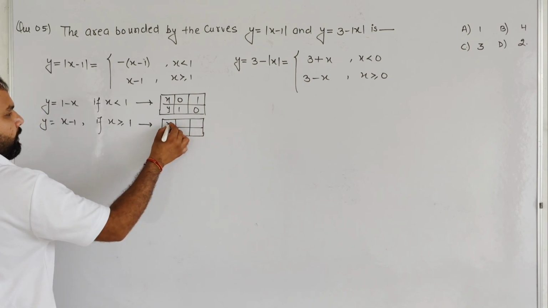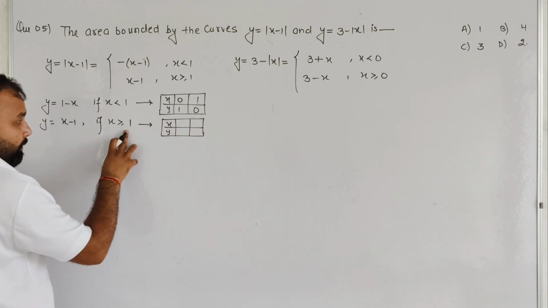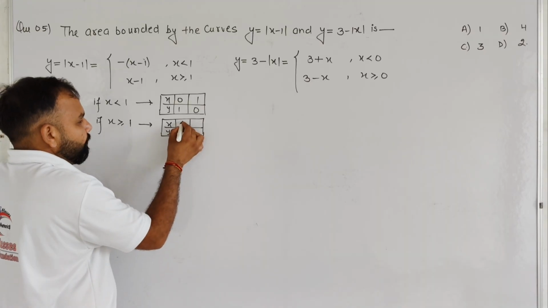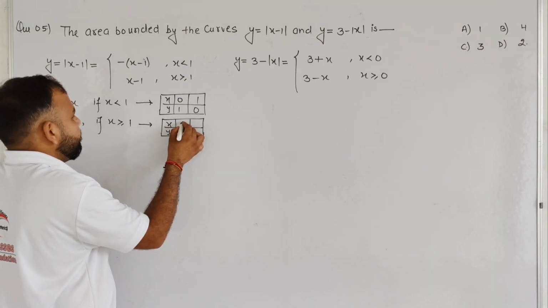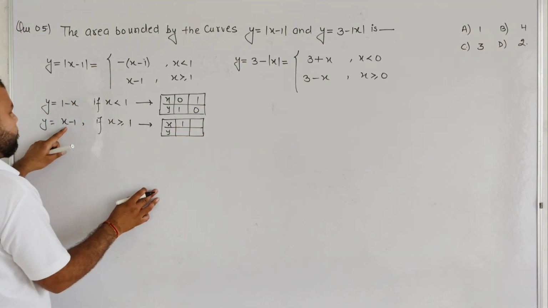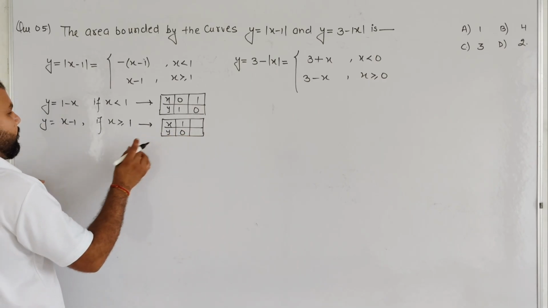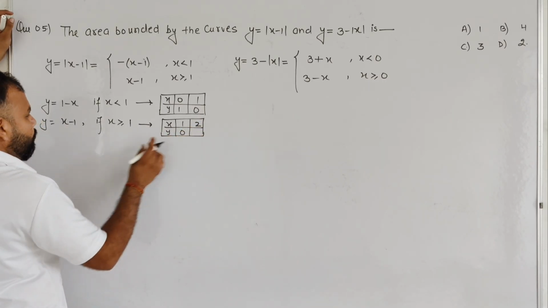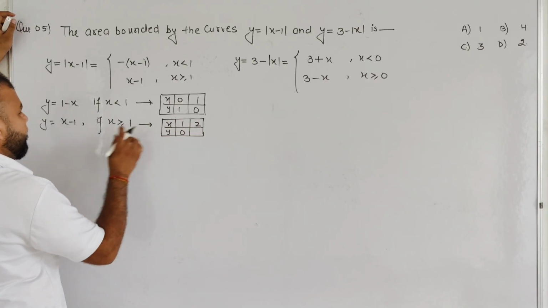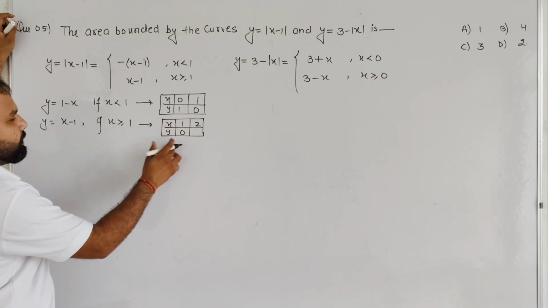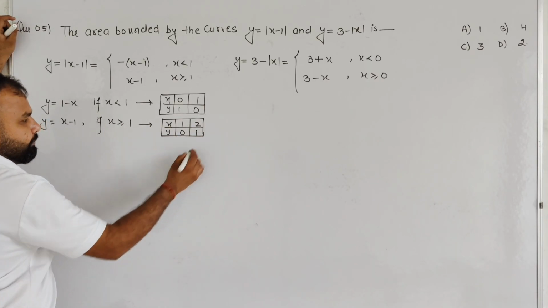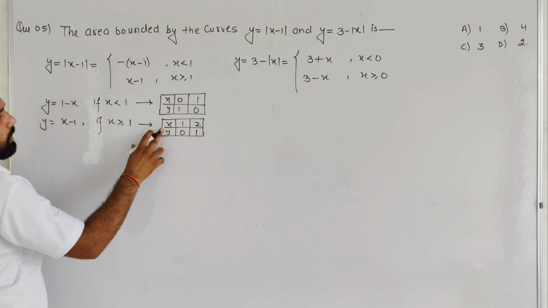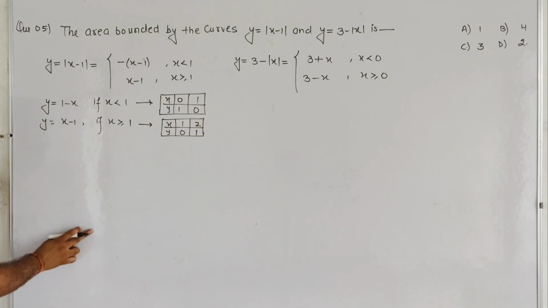And in the same way, if we put down x equals 1, we get y equals 0, and if we put x equals 2, we get y equals 1. So we get the points 1, 0 and 2, 1.